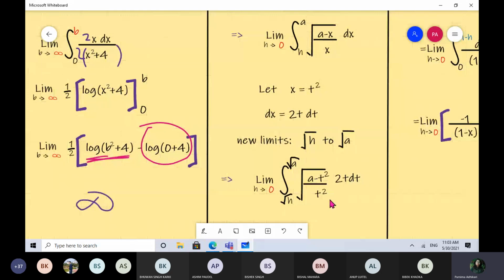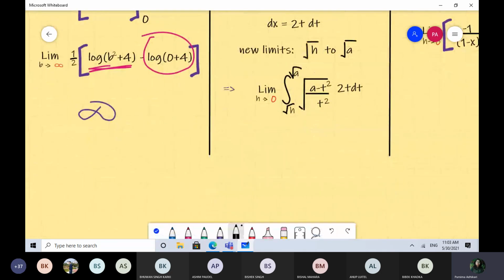त तिमीको finally के आउँछ? यो t denominator को t र numerator को t cancel out हुन्छ and you are just simply left with root of a minus t square, which is a standard form integral. यो यसको तिमीसँग direct formula छ, isn't it? So what is it?